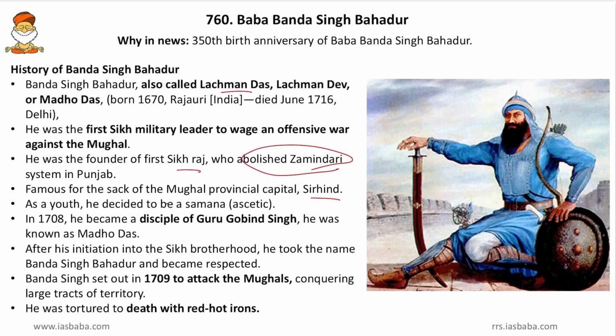Then as a youth he decided to be a samana or an ascetic. Then in 1708 he became a disciple of Guru Gobind Singh and he was known as Madho Das. So after becoming the disciple of Guru Gobind Singh, he was renamed. Then after his initiation into the Sikh brotherhood, he took the name Banda Singh Bahadur and became respected. So he has several names as we have discussed earlier. Then Banda Singh set out in 1709 to attack the Mughals, conquering large tracts of territory. So he was an expansionist. So as a punishment for his expansionism, he was tortured to death with red hot irons.